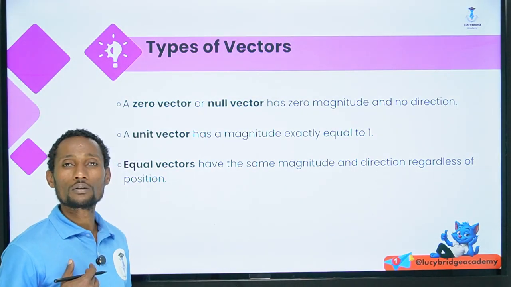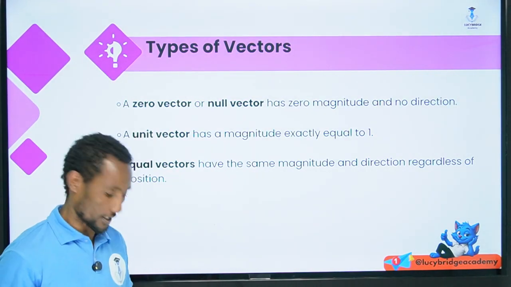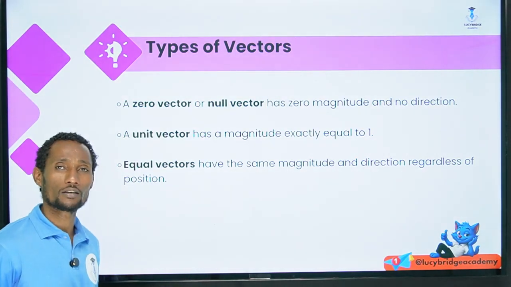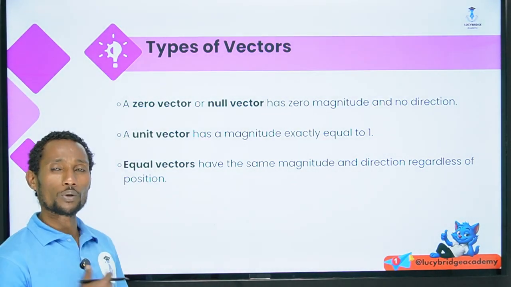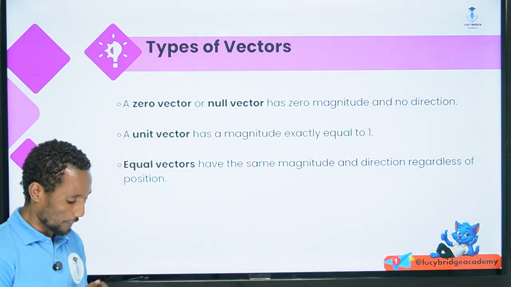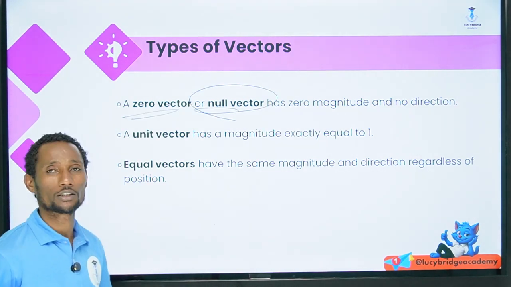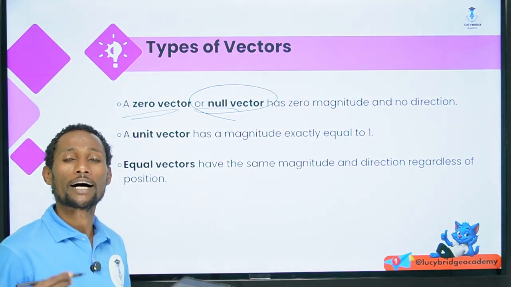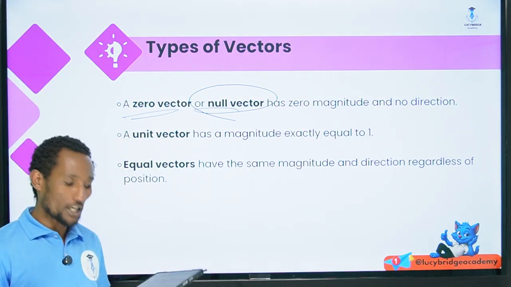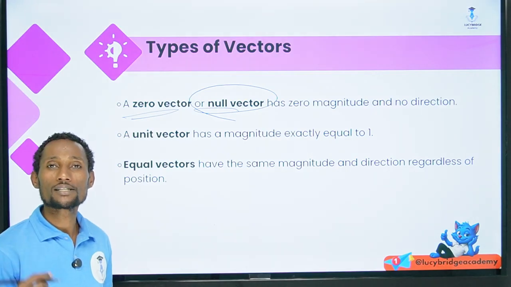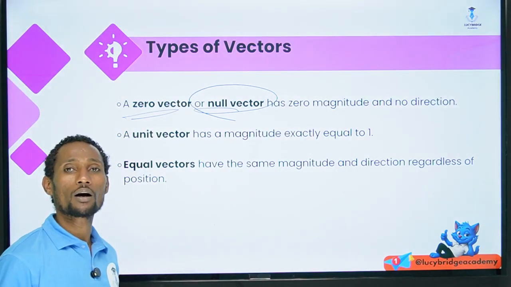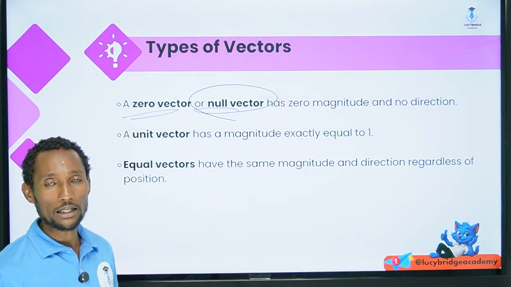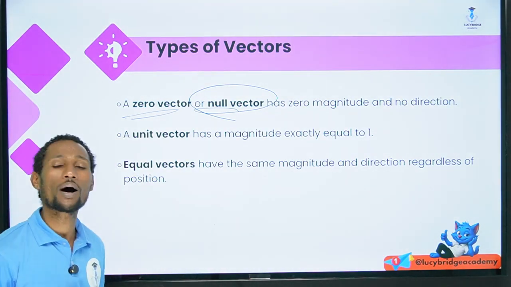What about the types of vector? There are common basic types of vector, and at this level we'll discuss some of them. The first one is the zero or null vector. As the name indicates, a null vector is a vector which has zero magnitude with no direction, or the magnitude is zero in any direction.